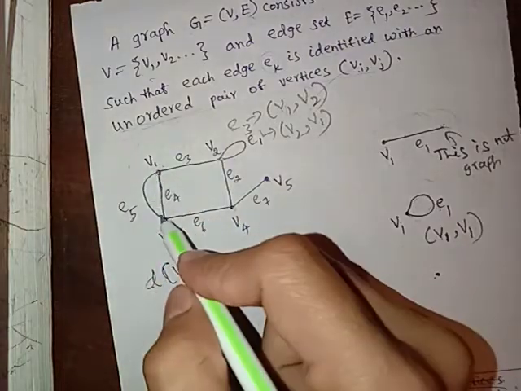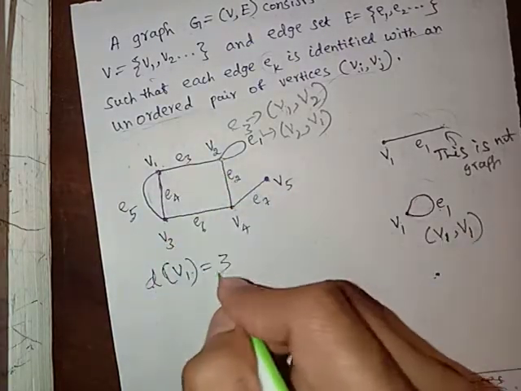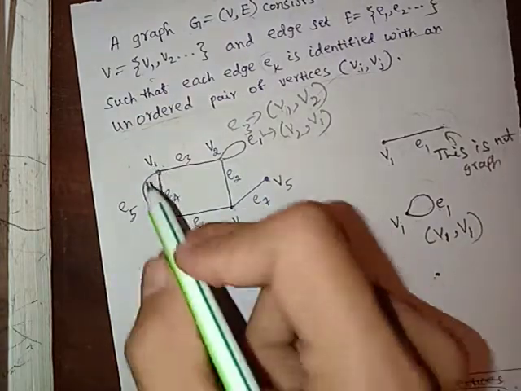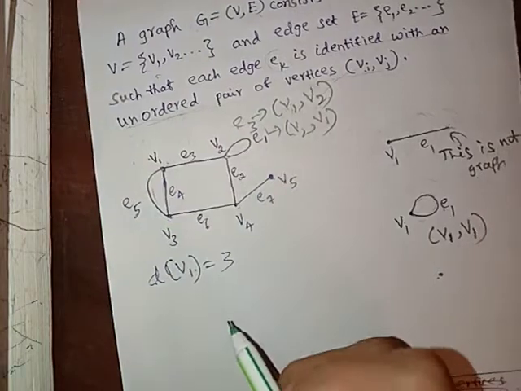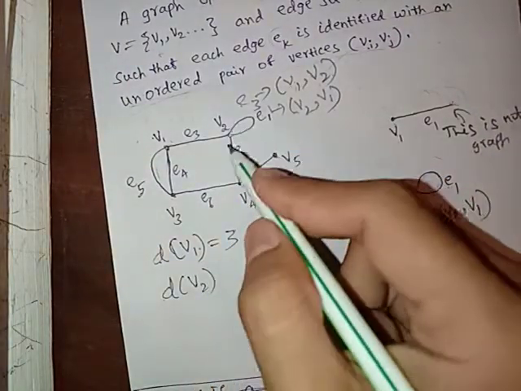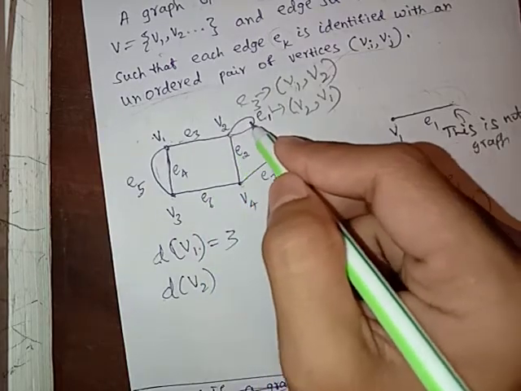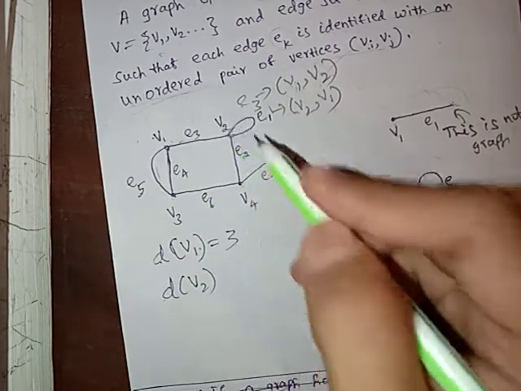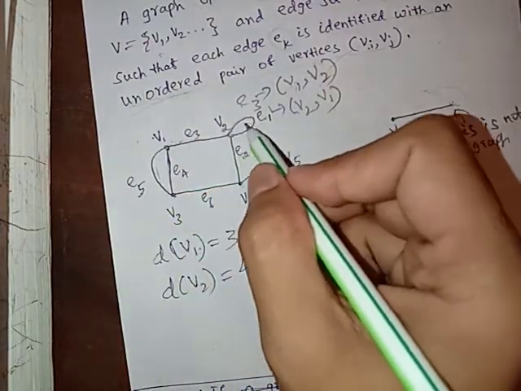Degree of v1: how many edges are incident to that vertex is called the degree of that vertex. d(v1) is 1, 2, 3. Similarly, what is the degree of v2? 1, 2, and edge e1 is incident twice here, so it is 4.